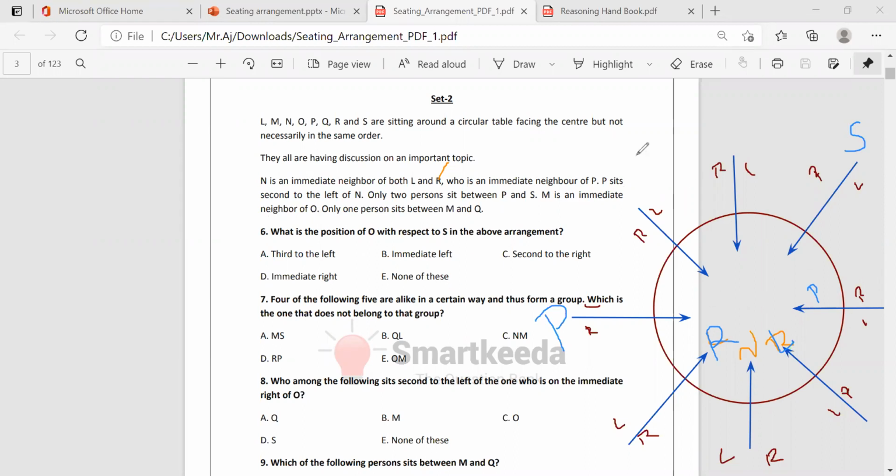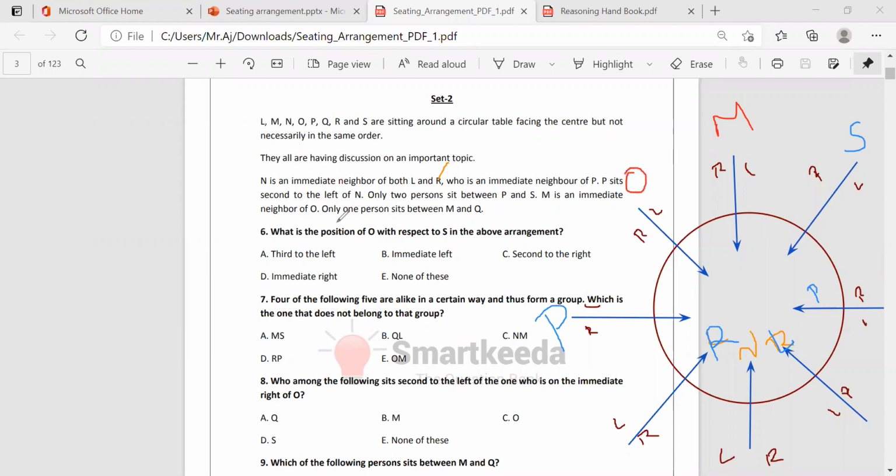And M is an immediate neighbor of O, they said. Can I take M here? If I take M here, the neighbors of M are L and S. But they said M is an immediate neighbor of O. It is in the middle of S and L, so we cannot take M here. We can take M here. If I take M here, O is the immediate neighbor, so we can take O here.